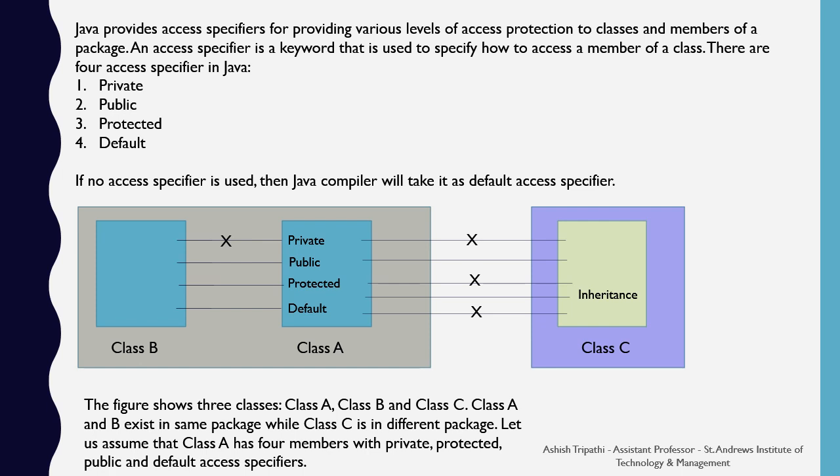But the data member having the default access specifier can only be used within the same package. So the default data members are used by class B only. They are not accessible by class C.